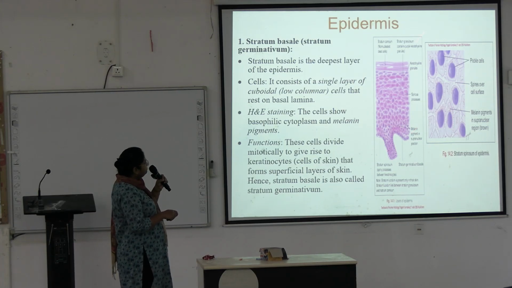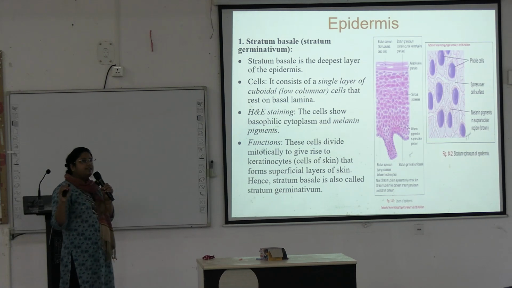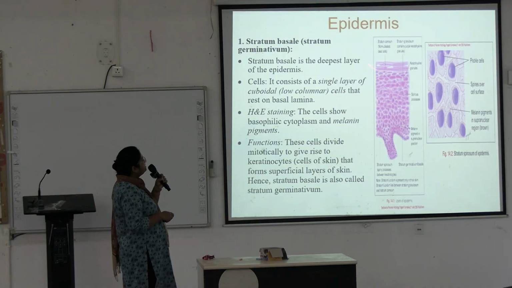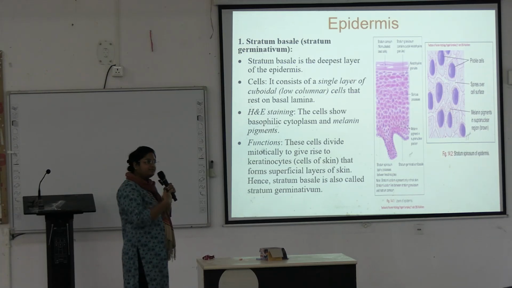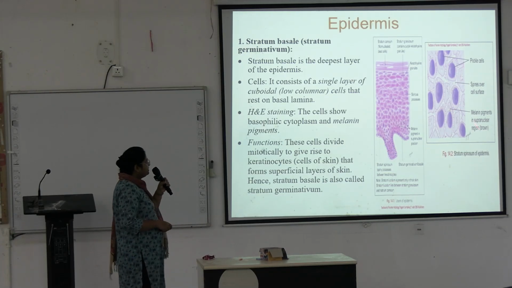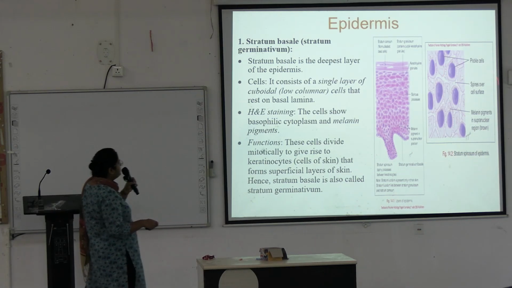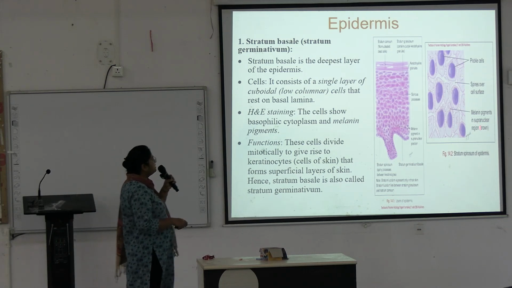Here is the stratum granulosum. Keratohyalin granules are present within the cell, stratum granulosum, and above it stratum corneum. Below this, the stratum lucidum will be present in case of thick skin; that is absent in thin skin. And see, these are the cells in the layers of stratum spinosum. You can see the spicules on the margin of the cells, spines over the cell surface, and melanin pigment in the supranuclear region.